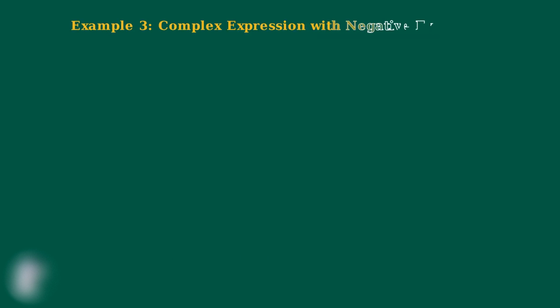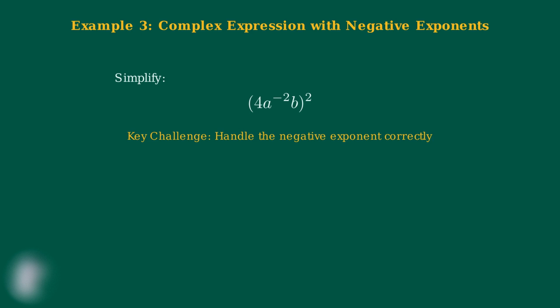Now we're ready for our most challenging example. This problem will test your understanding of both the power of a product rule and negative exponents working together. Here's our expression: 4a to the negative 2b, all raised to the power of 2. Notice that we have a negative exponent inside the parentheses, which makes this more complex than our previous examples. The key challenge here is handling that negative exponent correctly.